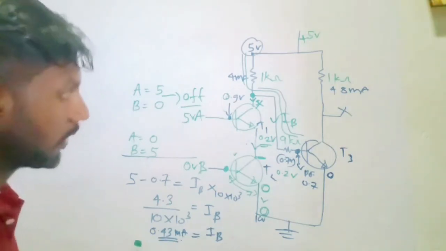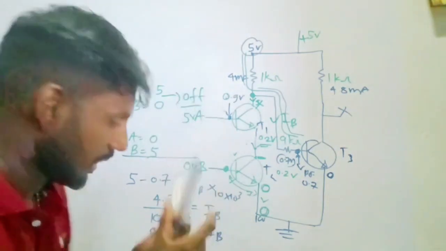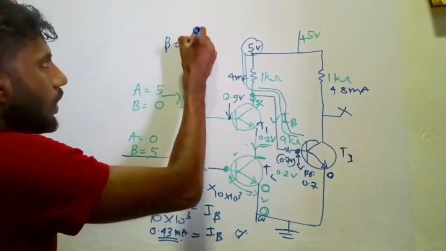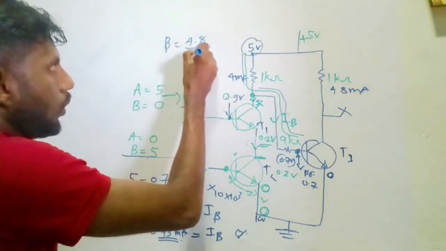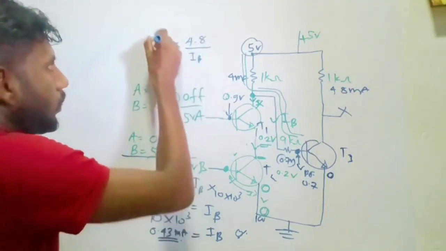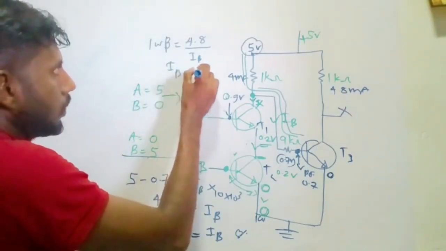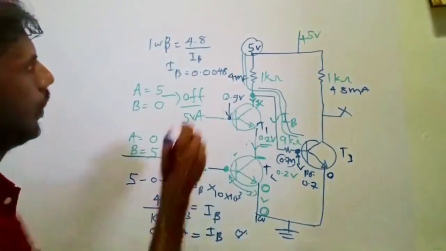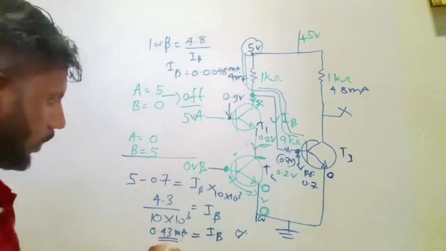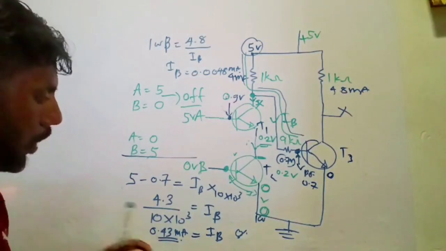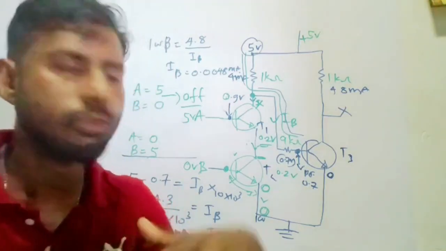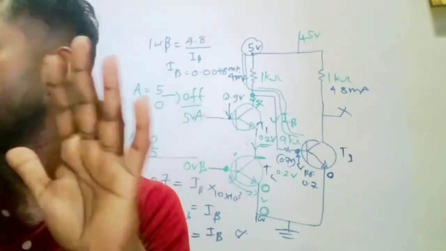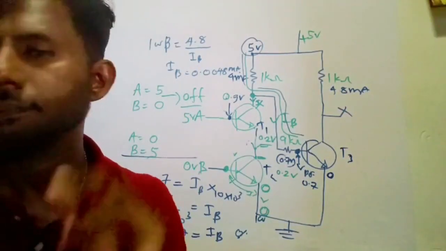milliamperes. So the desired IB, again we have to write it, right? Beta. So IC is 4.8 milliamperes here now. IC over beta, so it's 100 here. So IB equals 0.0048 milliamperes. Here we get 0.43 milliamperes, much greater than the desired IB value. So T3 transistor is in saturated region. Then you are proving T3 is in saturated state.